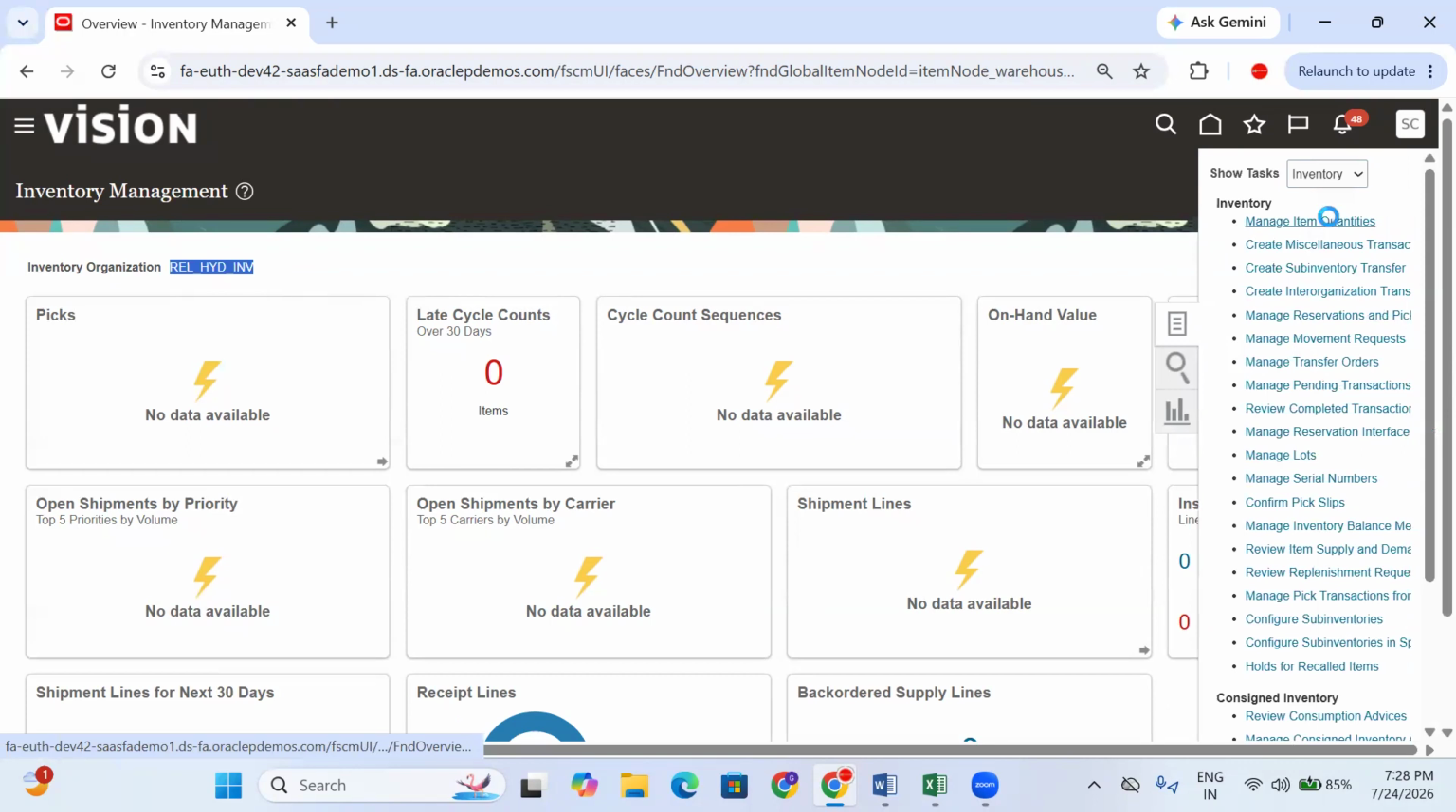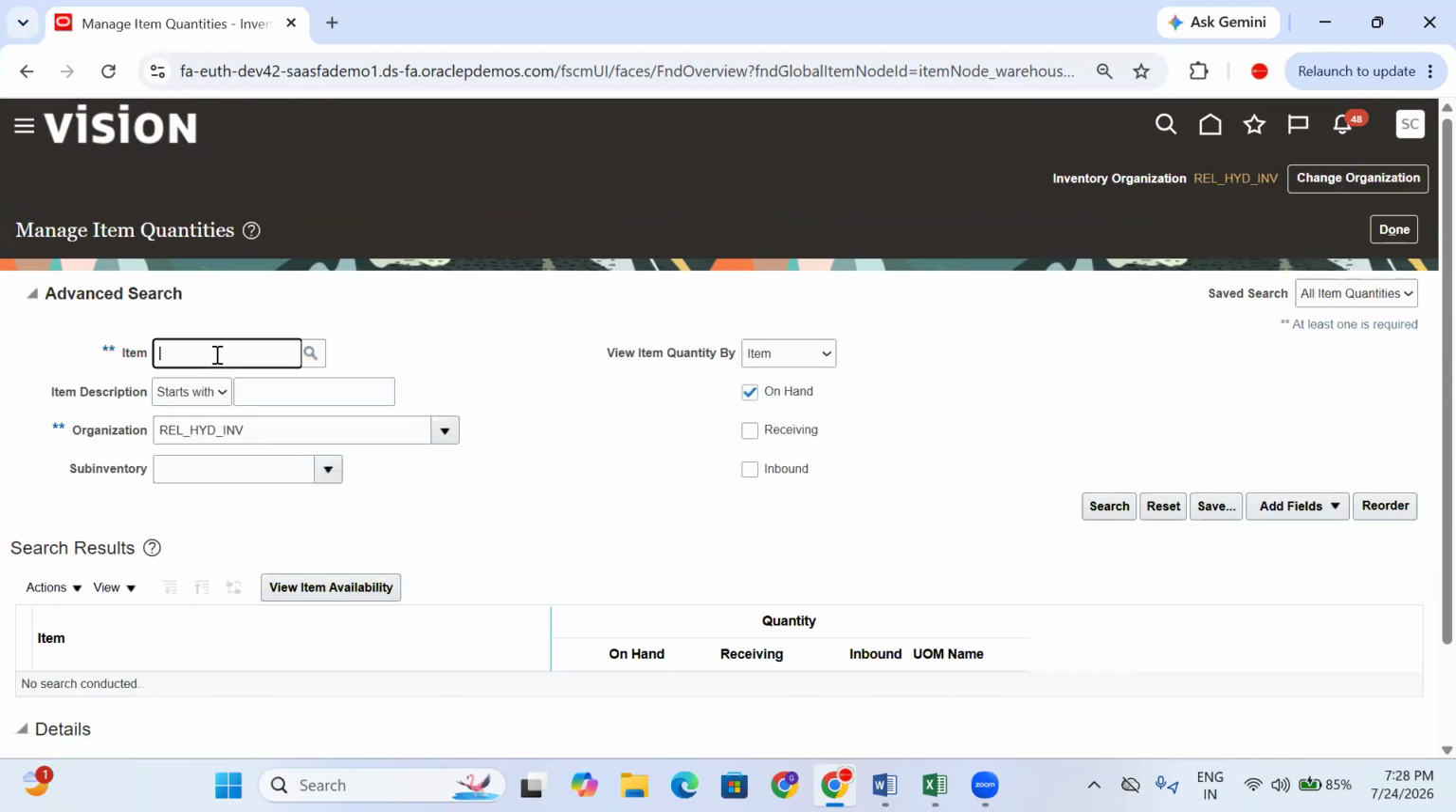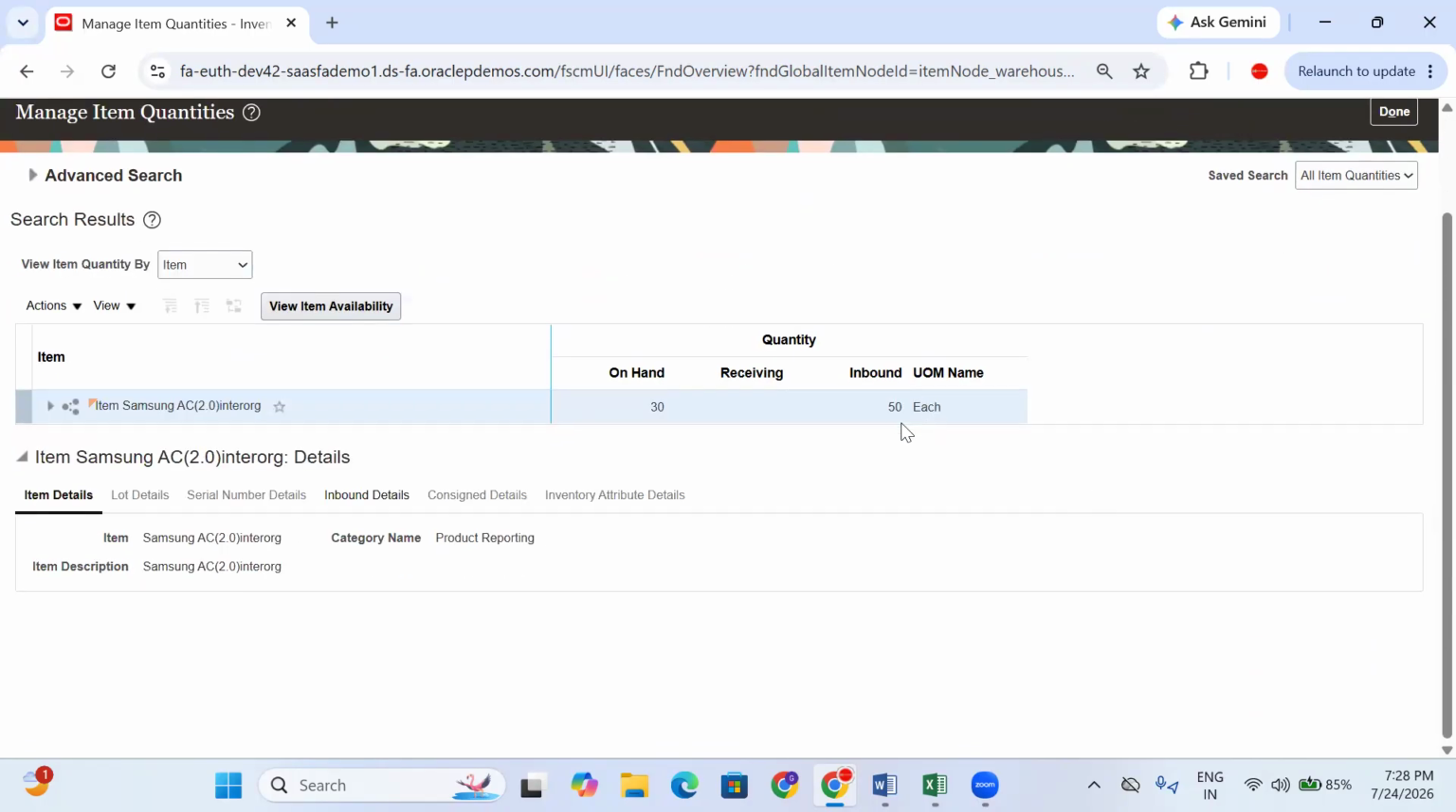If you want to see it, manage item quantity from here. Samsung 50 quantity is inbound. You will see here inbound. Inbound means it's waiting outside of the gate. Now you'll see the truck is already waiting.